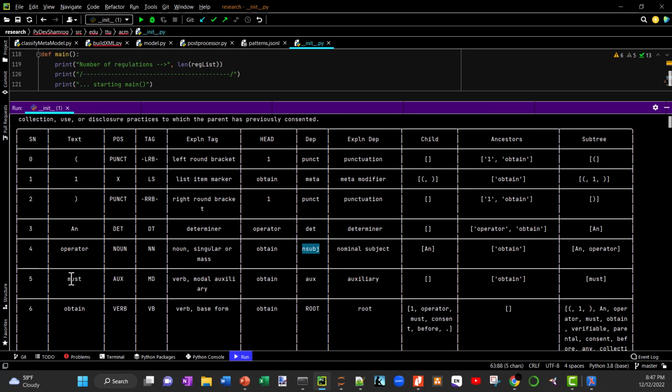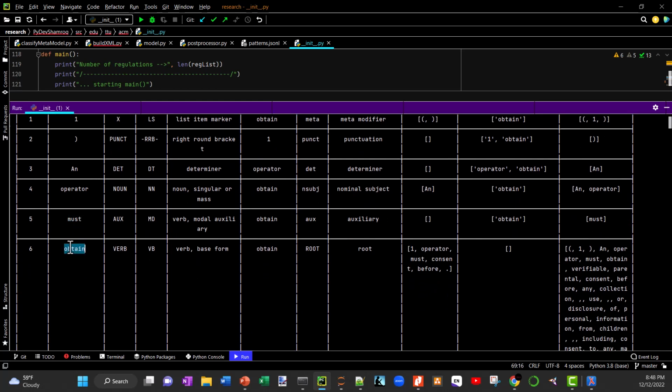And we look at the auxiliary verb here. Must is an auxiliary verb, so it has this obligatory aspect. This is one of the deontic operators that will be included, and then it actually has the verb, which is the root in the dependency parse.